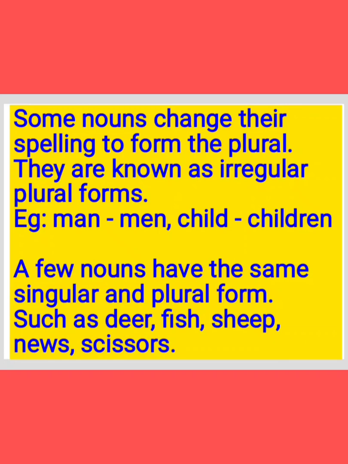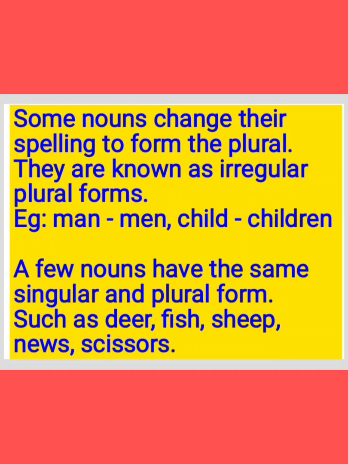Now, children, we know some rules to form a singular noun to plural. But here, some nouns change their spelling to form the plural. Previously, we added some letters at the end of the singular to frame it into plural, like we added S, ES, IES and VES.